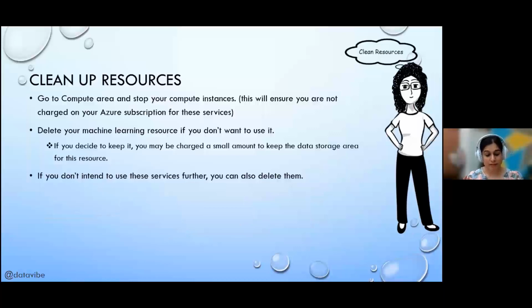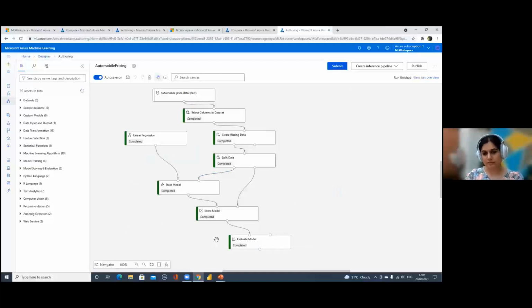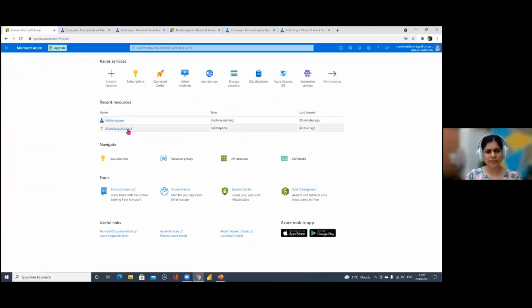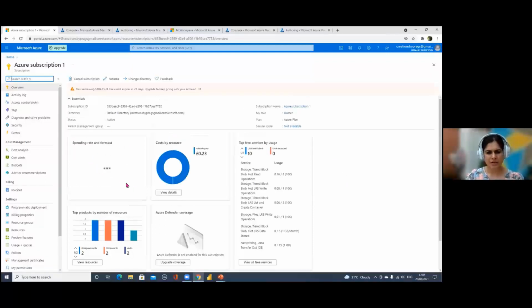Okay, now this is a really important thing. Whatever you do in Azure machine learning or anywhere in the Azure portal, you get charged for it. For example, I can show you something. On the home page, there's something called your subscription. That's the name of the subscription. If you click on it, it gives an idea of how much you have used. It just takes a few seconds to load. For example, I was given somewhere around 200 USD credits free on this subscription, and I've used this much out of it.